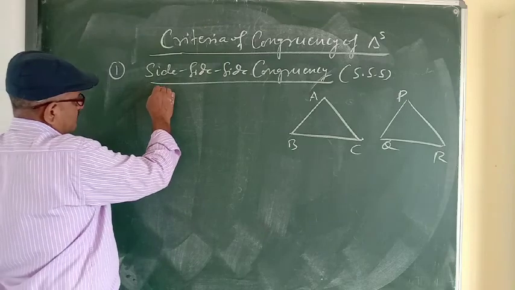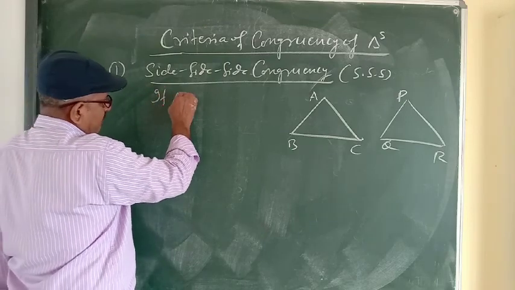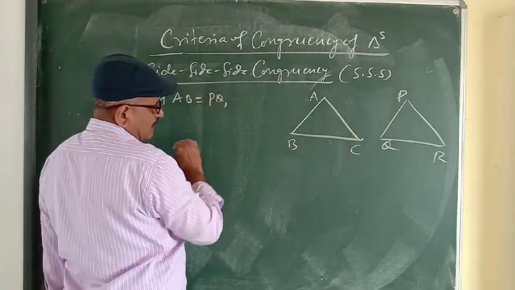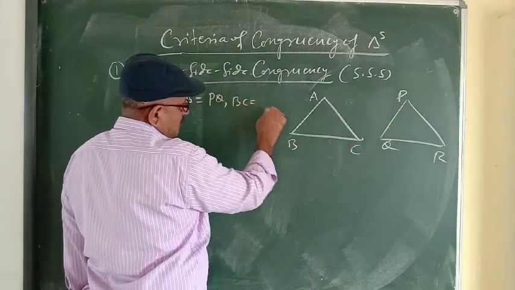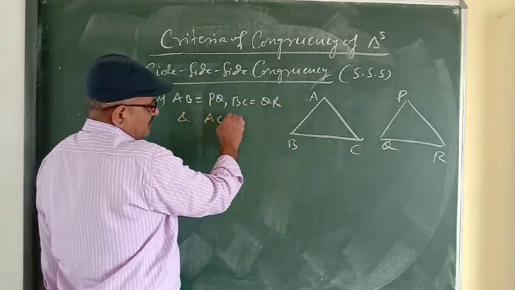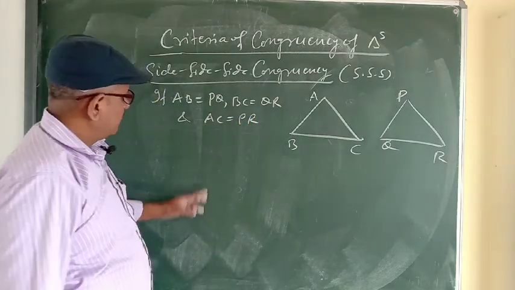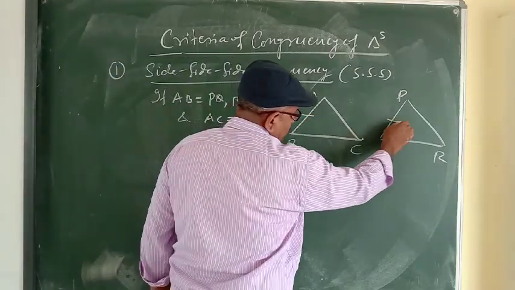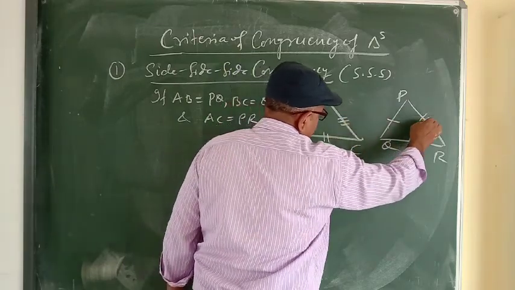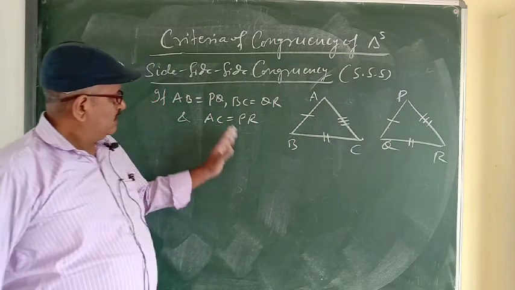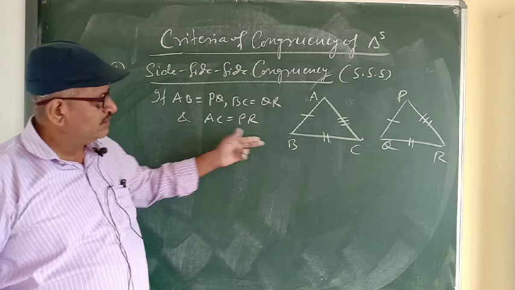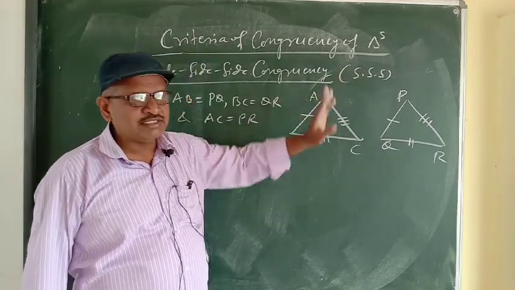So let's say AB is equal to PQ, it is given, BC is equal to QR, and AC is equal to PR. These things are given. Then we can say these two triangles are congruent by SSS.